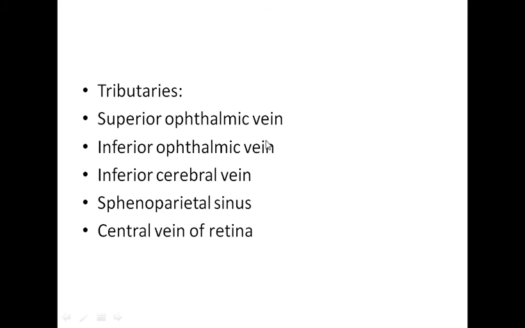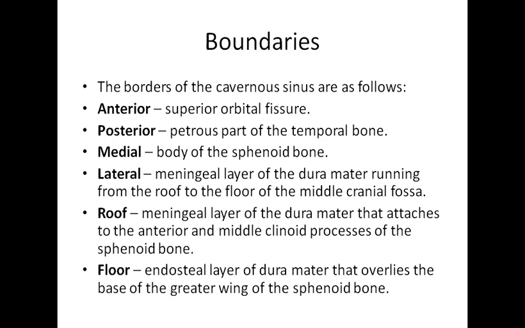Tributaries means which veins come and drain into it. So it drains the superior ophthalmic vein, inferior ophthalmic vein, inferior cerebral vein, sphenoparietal sinus, and central vein of retina, right? So all these veins drain into the cavernous sinus. Normally the important questions are the boundaries, which we'll discuss now.